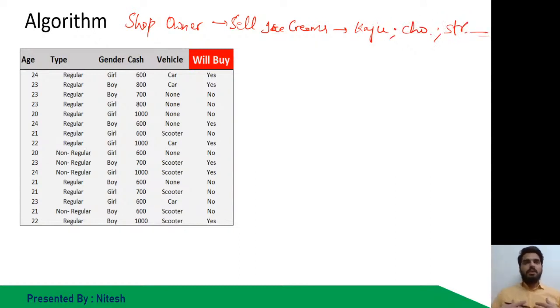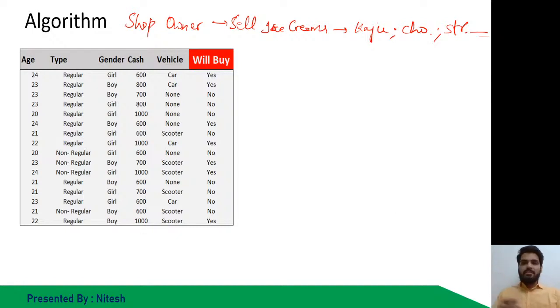As a shop owner, I would like to understand the customers who are visiting my shop on a daily basis at morning, afternoon, evening, and night. Will they buy the ice cream or not? That is the question. So I will be preparing my model with respect to that configuration.